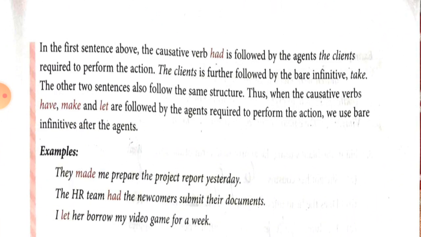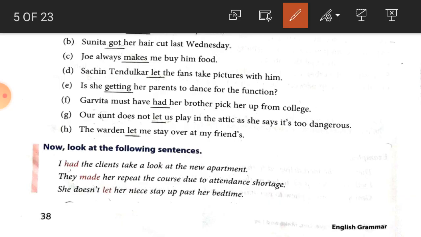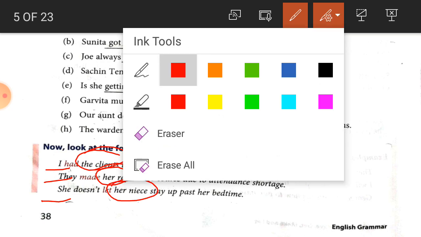Student, here in the first sentence the causative verb had is followed by the agent required to perform the action. Look at the first sentence: I had the client. So here who has done the work? The client has done the work. In the second sentence, they made her repeat. So they have not done the work, but her. Now, she doesn't let her niece. So here her niece is responsible for doing the work.